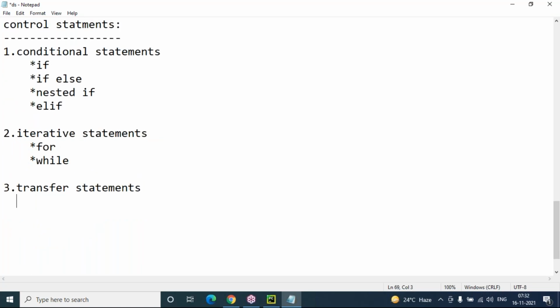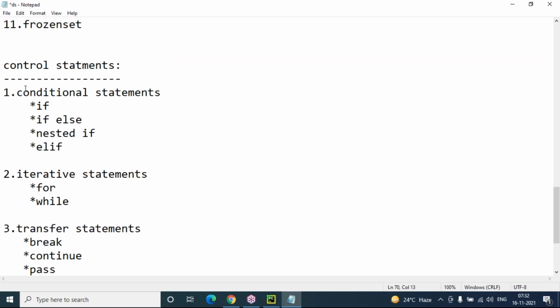Now coming to the transfer statements: break is one transfer statement, continue is another, and then pass is also a keyword here and one more transfer statement. So break, continue, pass are all transfer statements. First we look into the conditional statements: what is if, if else, nested if, elif. It's very simple and straightforward.